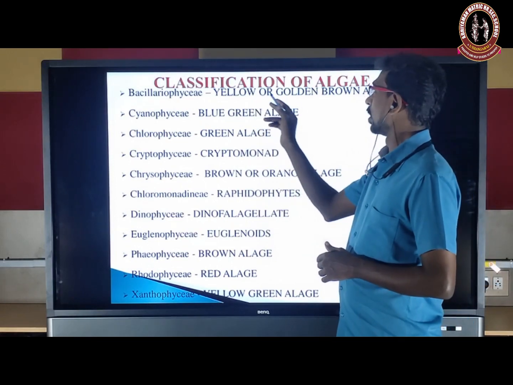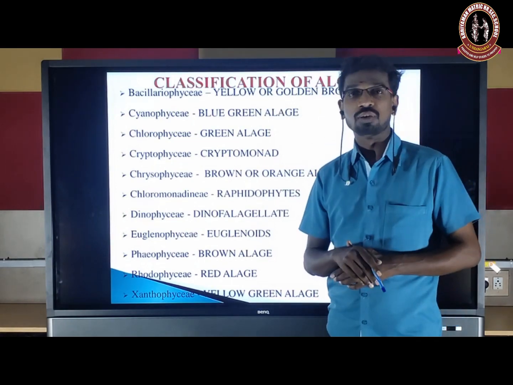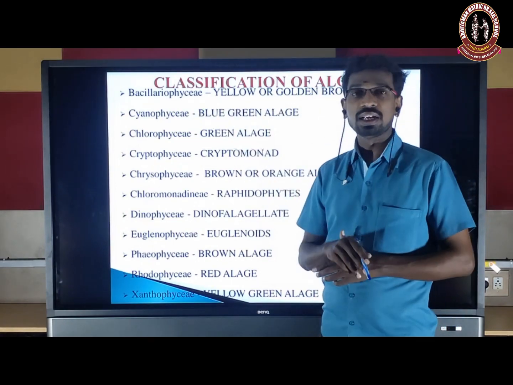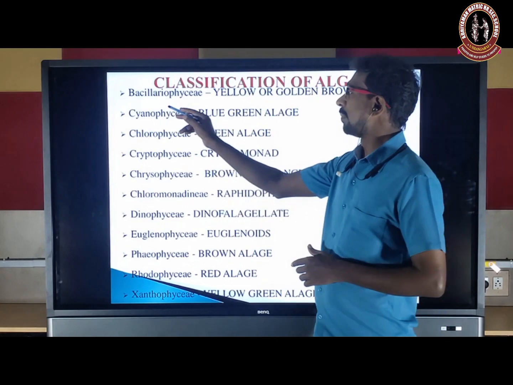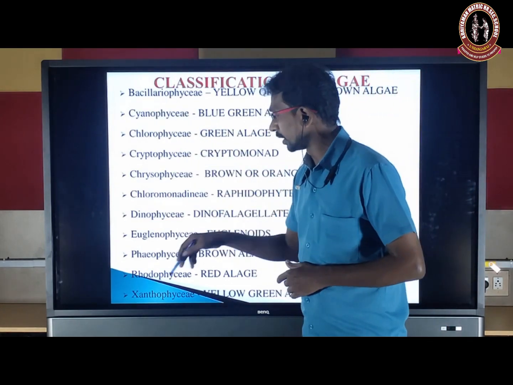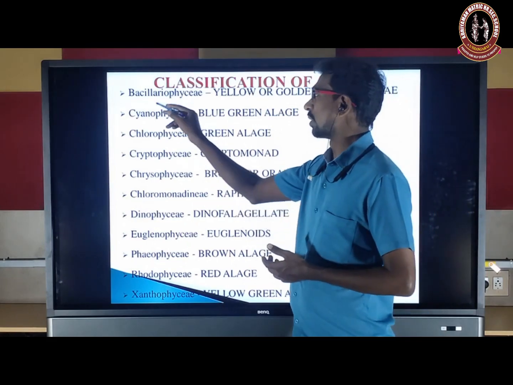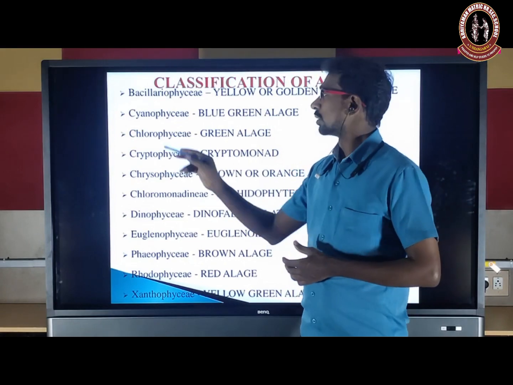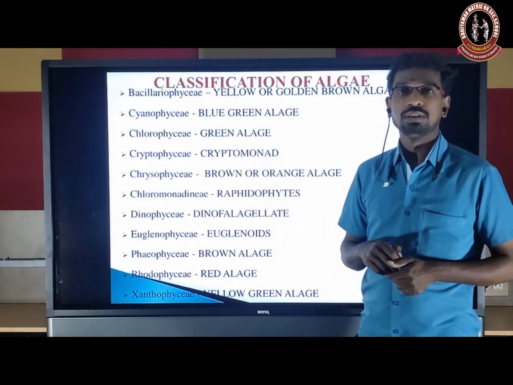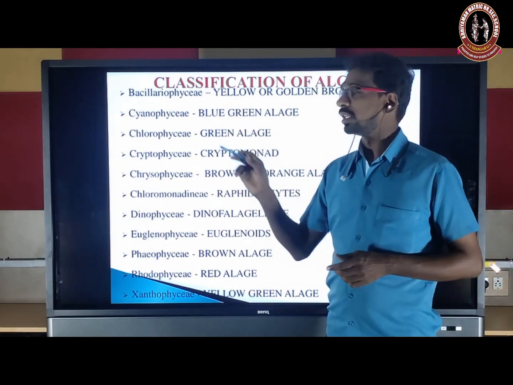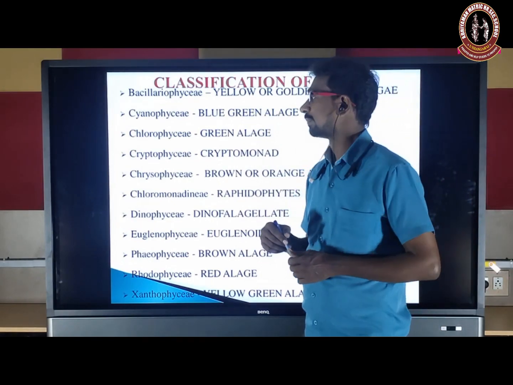Once more, Bacillariophyceae mainly contains yellow or golden brown pigment. So it is a yellow or golden brown algae, and the diatoms come under the Bacillariophyceae. Cyanophyceae is a primitive, prokaryotic form. All the others are eukaryotic; only Cyanophyceae is prokaryotic. For your better understanding, I give them in alphabetical order. Cyanophyceae is the prokaryotic blue-green algae, for example Nostoc and Anabaena.